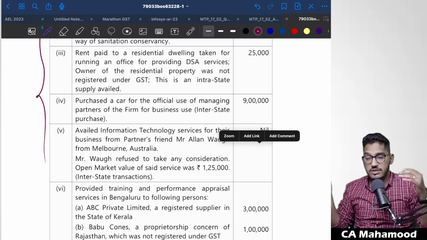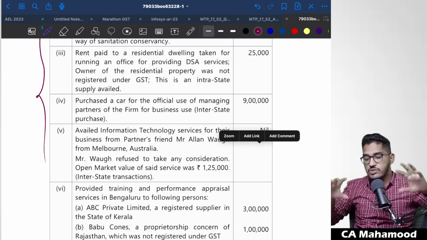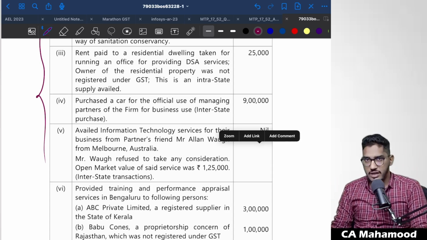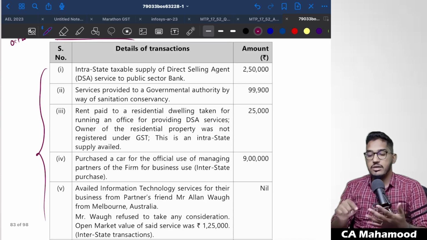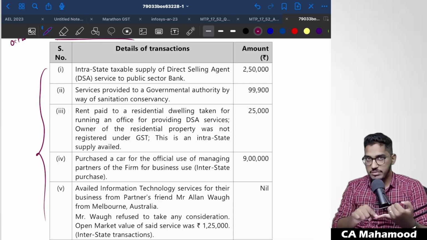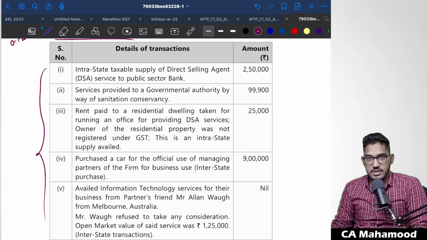These are the steps, and we have solved so many questions in the chapter Payment of Taxes. So this question also will be more or less on similar lines. So let us now go into the details of each and every point. Let us calculate which transactions will give rise to output tax liability, which transactions will give us input tax credit, and then how we can adjust it. Everything we'll try to determine, looking at each and every step here.